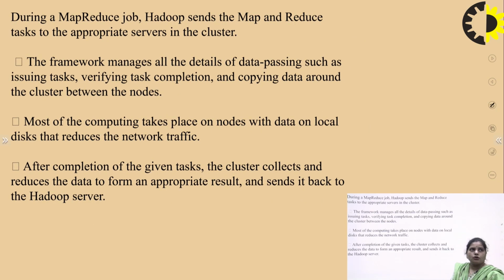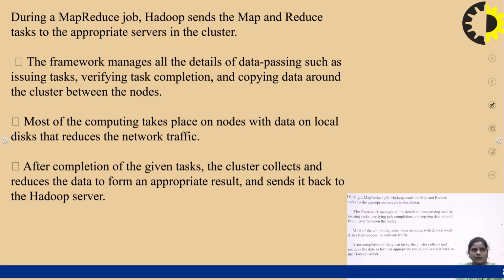During a MapReduce job, Hadoop sends the map and reduce tasks to the appropriate servers in the cluster, and then the framework manages all the details of the data passing, such as issuing tasks, verifying task completion, and copying data around the cluster between the nodes. All these tasks are managed by the framework. Most of the computing takes place on nodes with the data on the local disk, which also reduces network traffic. After completion of all the given tasks, the cluster collects and reduces the data to form an appropriate result, and then sends it back to the Hadoop server.